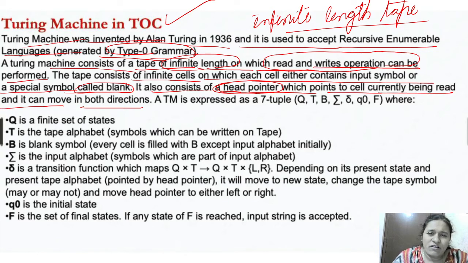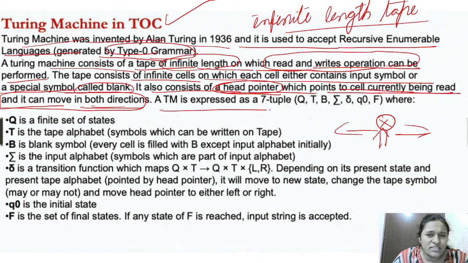The head pointer reads the current cell, and it can move in both directions.